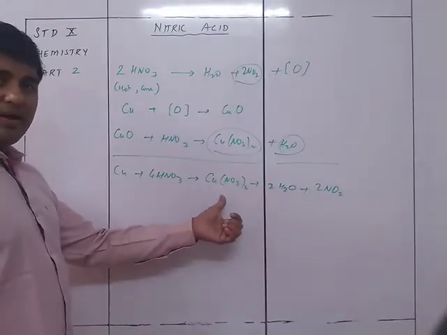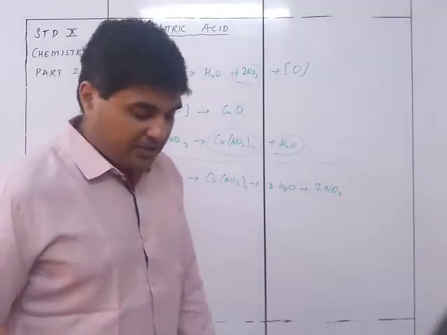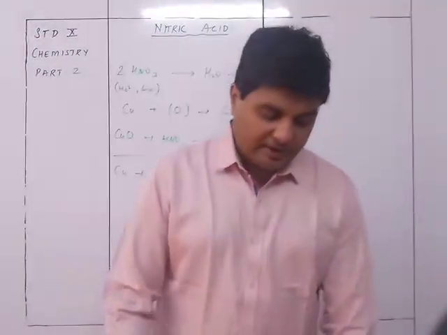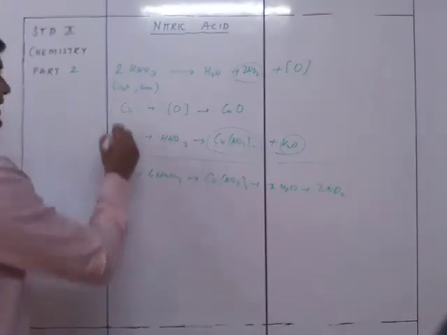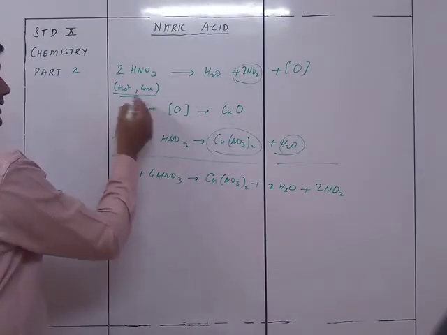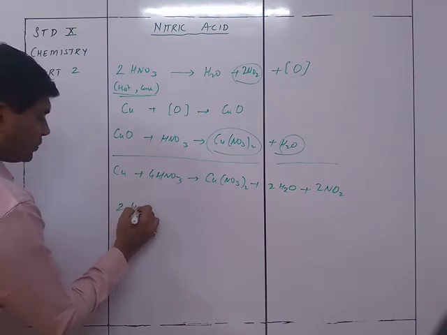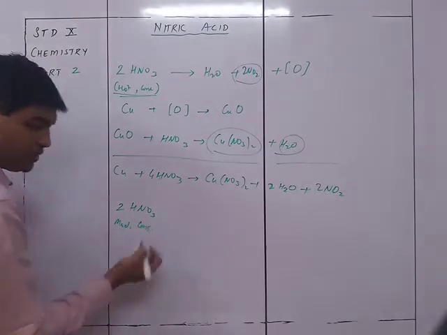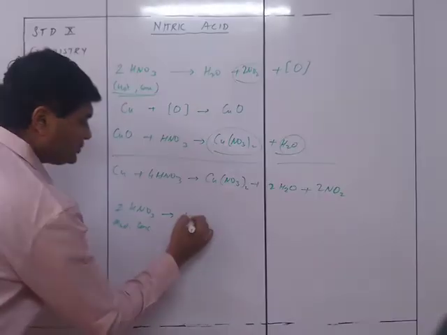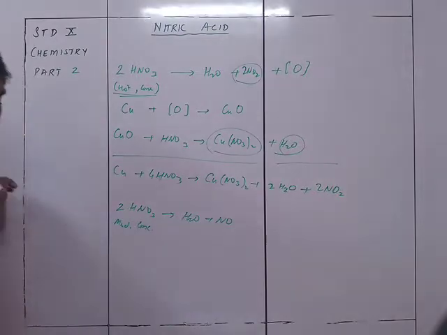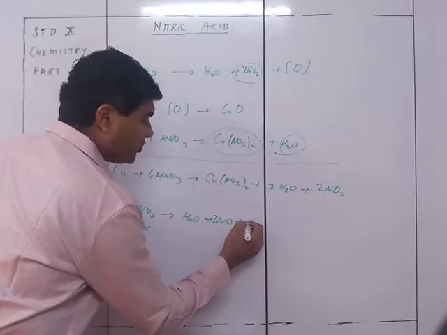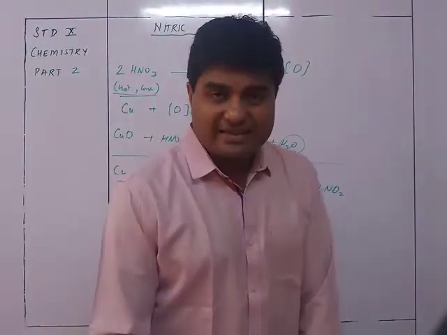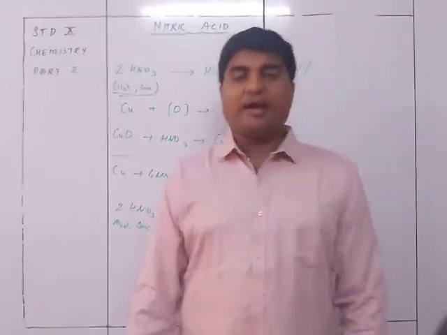That's why it is going to be called oxidizing. So that's the process. Over here, moderately concentrated HNO3 gives H2O plus... this is for hot and concentrated. Now if it is not too concentrated, then it is going to give me H2O plus NO. So instead of NO2, it gives me NO, and it is giving me 3 nascent oxygen. The nascent oxygen oxidizes the non-metals, metals, inorganic and organic compounds.